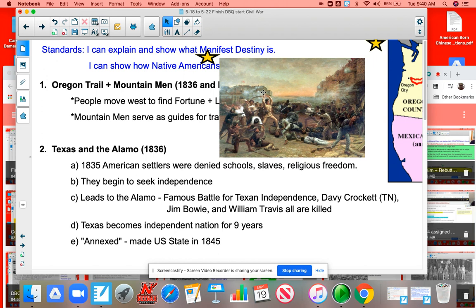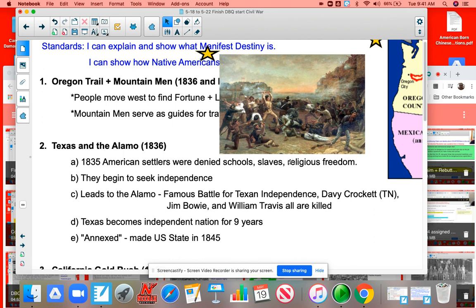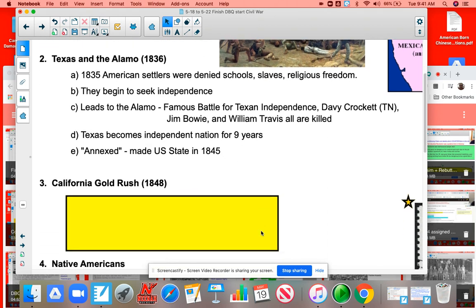And we have probably heard of the Alamo, one of my favorite subjects, where 3 important people bought time for Texas to gather their forces and beat the Mexican army. So Davy Crockett of Tennessee, Jim Bowie of Arkansas, and William Travis hold out. About 200 volunteers hold out in the Spanish mission near San Antonio and are wiped out by a superior Mexican army. However, after that, Sam Houston, the eventual governor of Texas, beats the Mexican army. Texas earns its independence as a country for 9 years, and in 1845, the United States makes it part of the U.S.